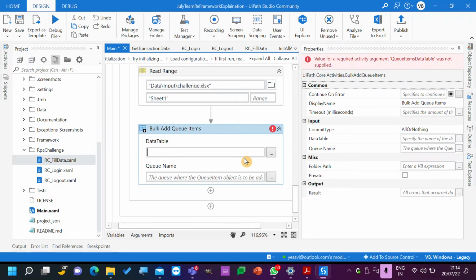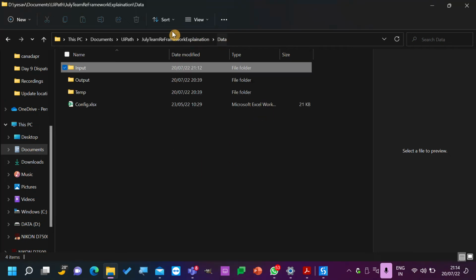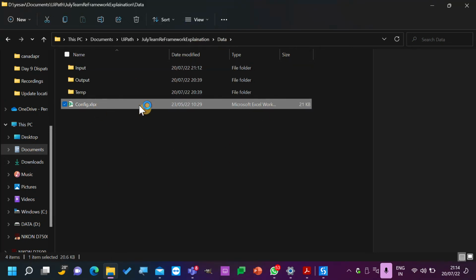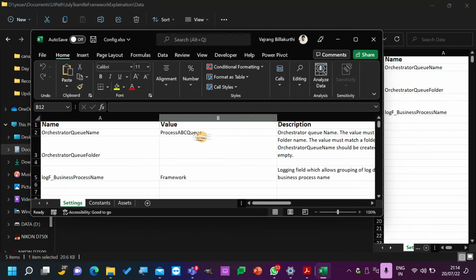Transaction data. DT transaction. Okay, because it contains all the information. And what is the queue name? Team July. Team July? Okay, here is the important catch. So the config, we will have the queue name inside the config. What is this? This is mentioned as process ABC queue, but our queue is Team July.